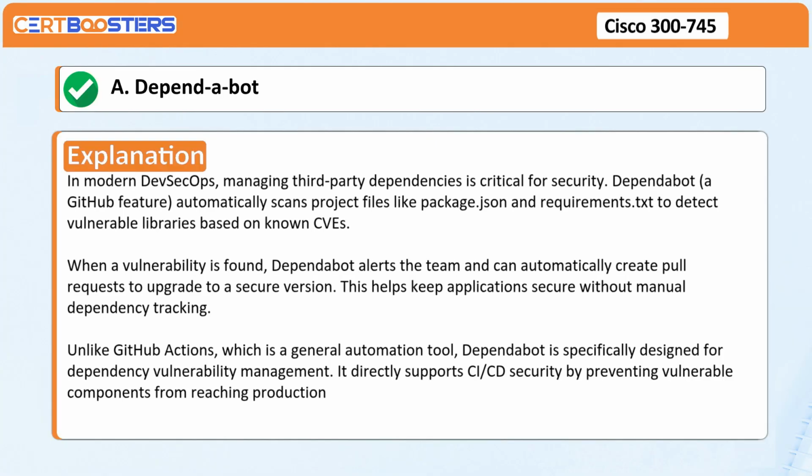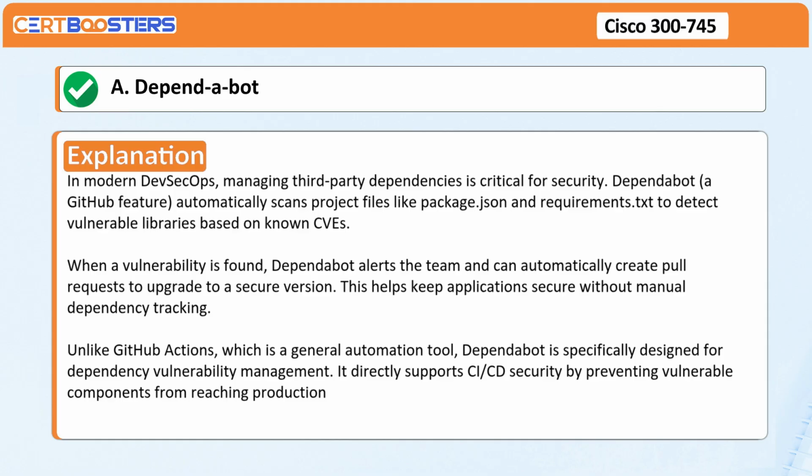Answer: A. Dependabot. Explanation: in modern DevSecOps, managing third-party dependencies is critical for security. Dependabot, a GitHub feature, automatically scans project files like package.json and requirements.txt to detect vulnerable libraries based on known CVEs. When a vulnerability is found, Dependabot alerts the team and can automatically create pull requests to upgrade to a secure version. This helps keep applications secure without manual dependency tracking.